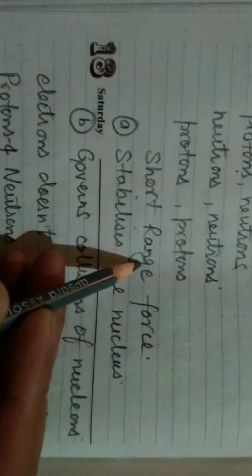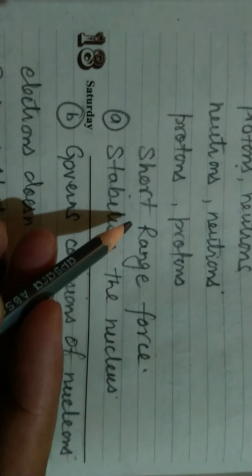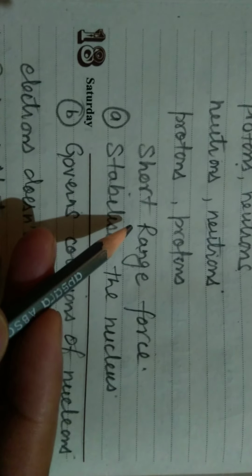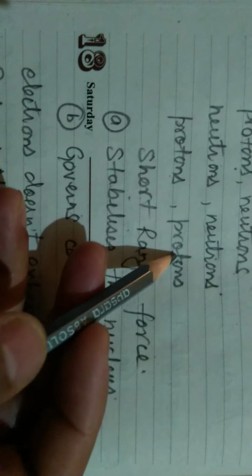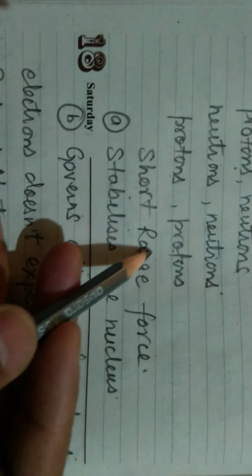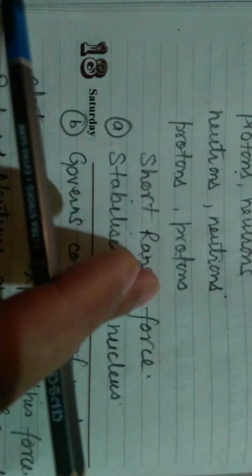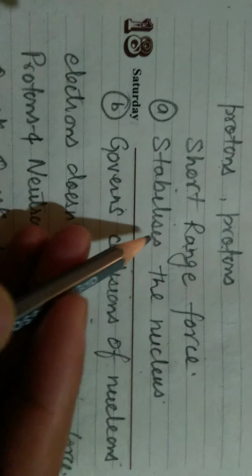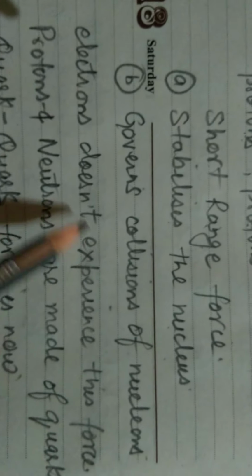And this is a very short range force because this force acts only inside the nucleus, and nucleus is very small. So the range of this force is very small. So if you separate protons by a very large distance, then this force will not work. If the protons are at very large distance, then this force will not work. This force stabilizes the nucleus. As I said, without this force the nucleus cannot exist.